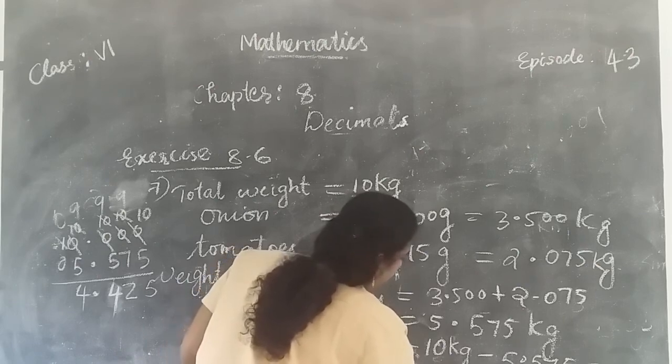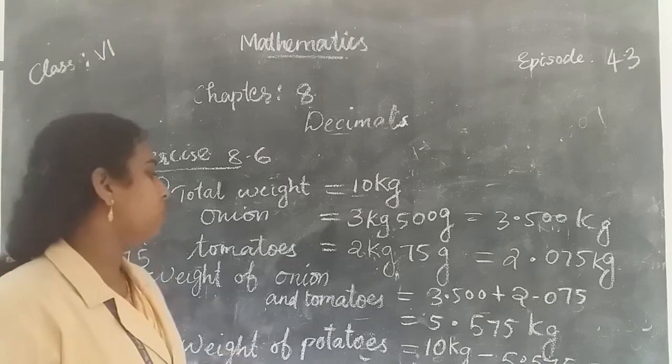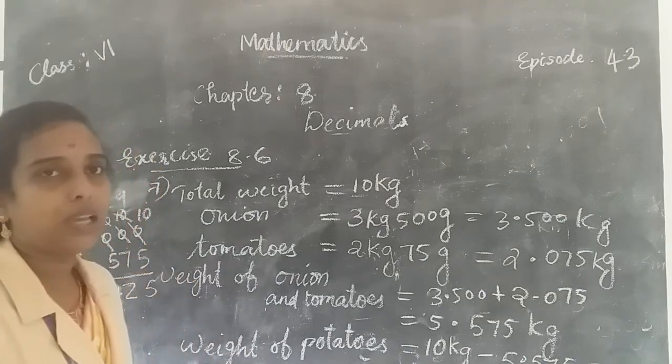So the weight of potato is equal to 4.425 kilogram.